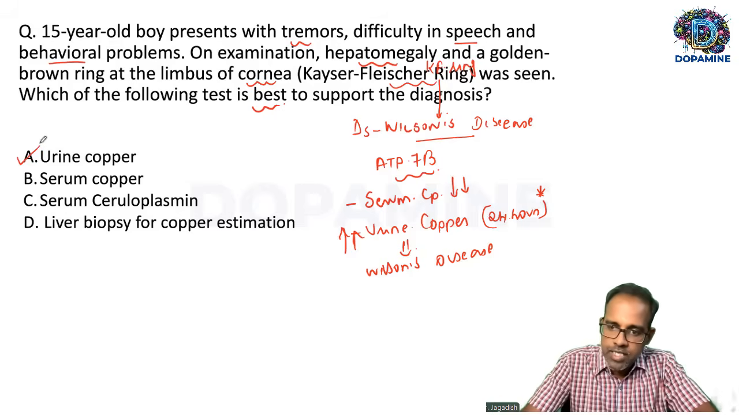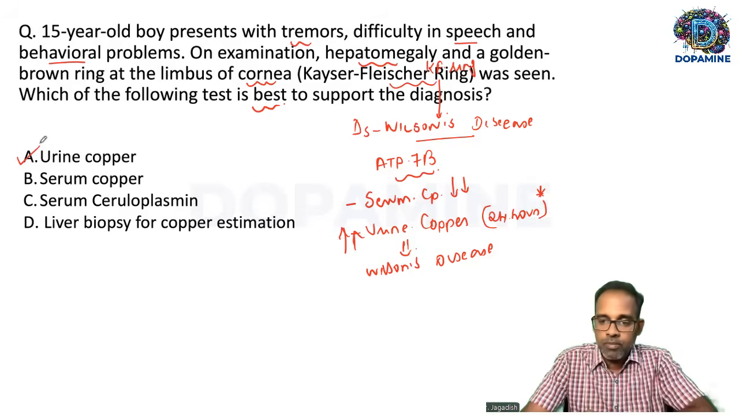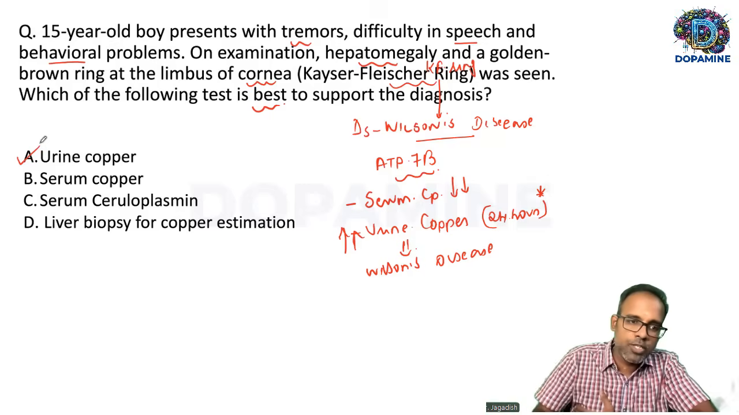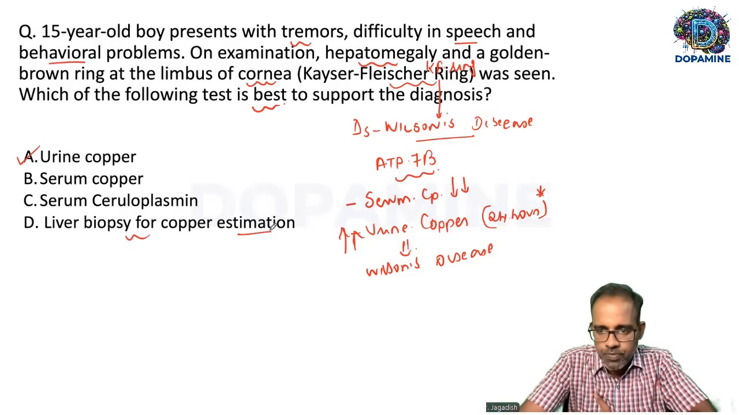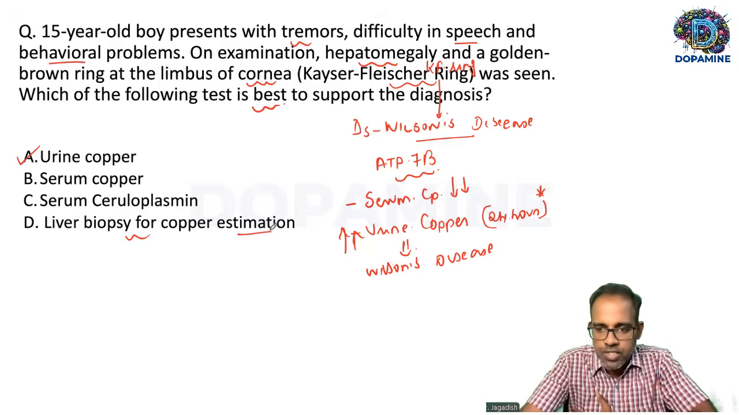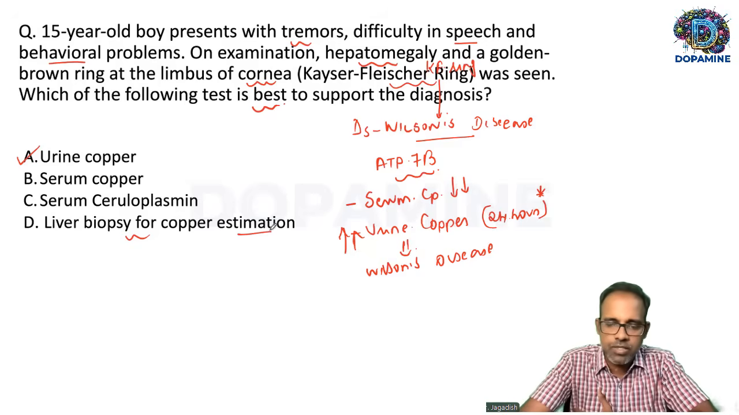When neither serum ceruloplasmin nor urine copper is conclusive, that is, urine copper is not elevated and serum ceruloplasmin is not decreased, but the patient is symptomatic, only then should I go for liver biopsy for copper estimation. So that's what recent literature says. So if you keep that in mind, then liver biopsy is not the best investigation, because urine copper itself will help you to identify most of the cases of Wilson's disease. So this is slightly a tricky question.